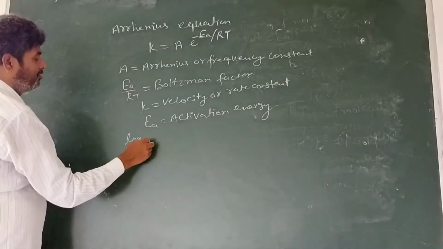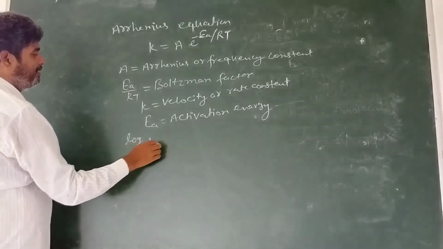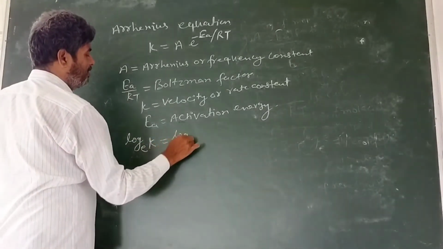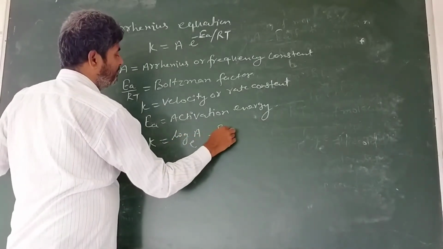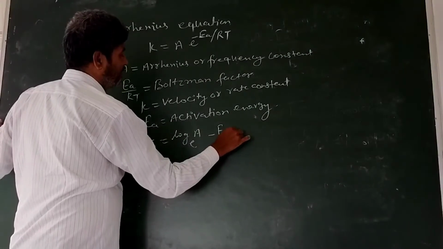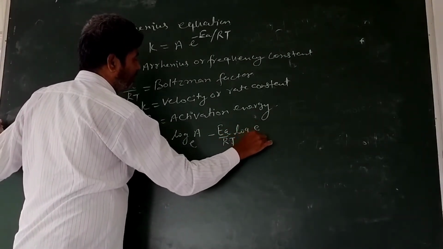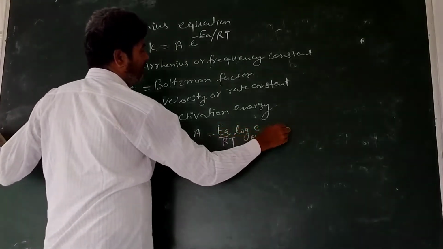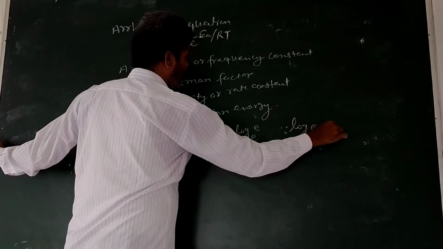Now taking the log on both sides, we get log K on the base e is equal to log A on the base e minus EA upon RT. Log e on the base e is equal to 1.